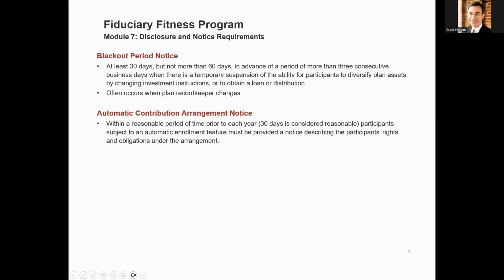The blackout notice is for participants and is required at least 30 days, but no more than 60 days, in advance when there is a temporary suspension of the participant's ability to change investments, request a loan, or a distribution for 3 days or more. Automatic contribution arrangement notice. This is a notice describing rights and obligations when a participant is subject to an automatic enrollment feature. And a reasonable time period here is 30 days in advance.